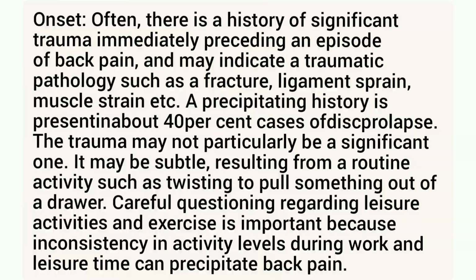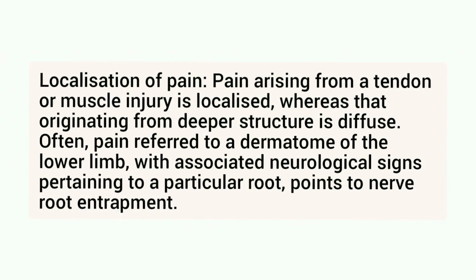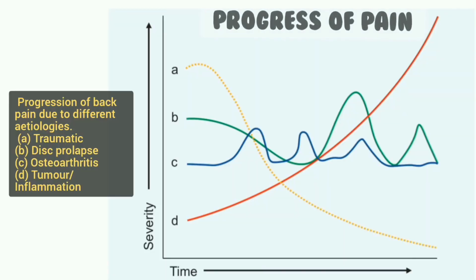Localization of pain: pain arising from a tendon or muscle injury is localized, whereas that originating from deeper structures is diffuse. Often, pain referred to a dermatome of the lower limb, with associated neurological signs pertaining to a particular root, points to nerve root entrapment. Progress of the pain: in traumatic conditions or in acute disc prolapse, pain is maximum at the onset and then gradually subsides over days or weeks.